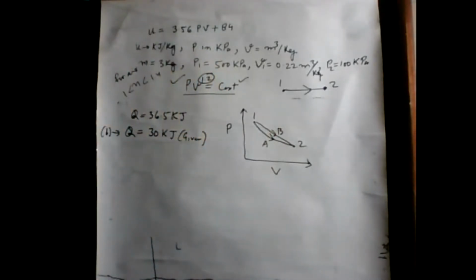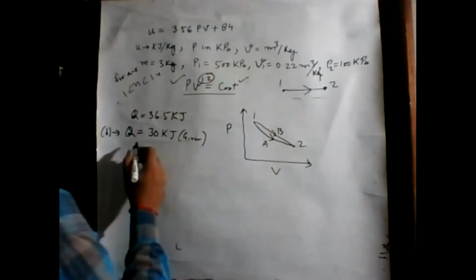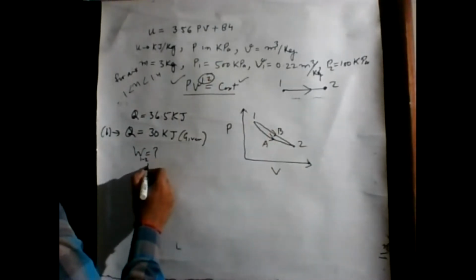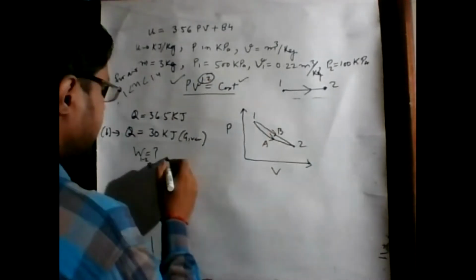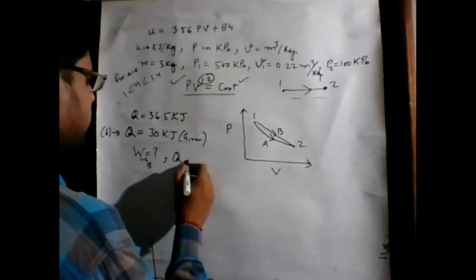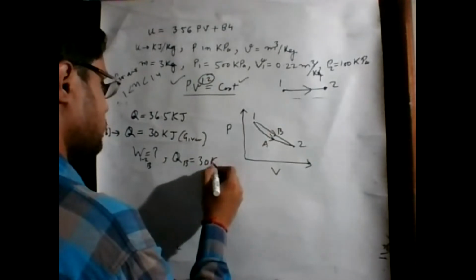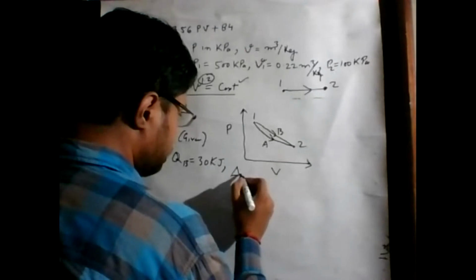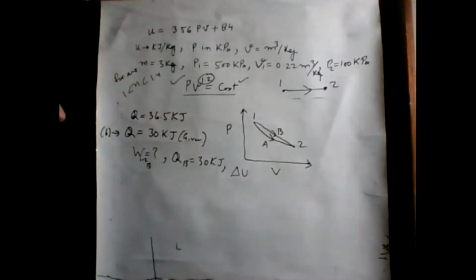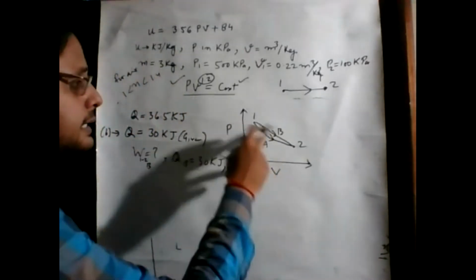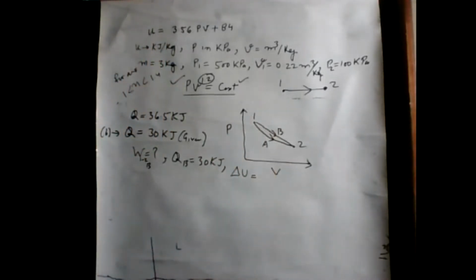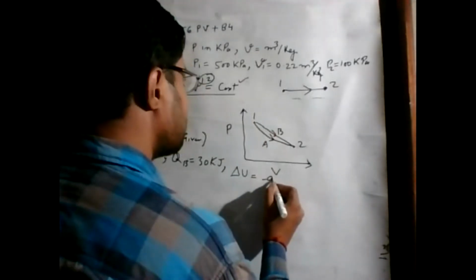So if we want to calculate the work done from 1 to 2 through process B, given QB is 30 kilojoule and delta U is the same as A path because end states are the same, in the last part we have already calculated this delta U, which is minus 91 kilojoule.